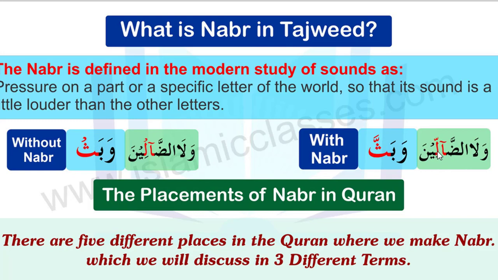So keep in mind, we say again, when we make Nabr on a specific letter of the word, its sound is a little louder than the other letters. Only that letter's sound we make louder than the others. For example, with Nabr, we say waladdallin. Look, after the elongation, when I connect with the lam, I raise my voice, and it becomes waladdallin, right? That is called Nabr.